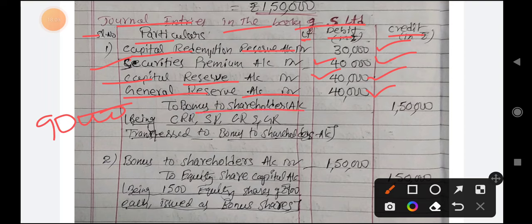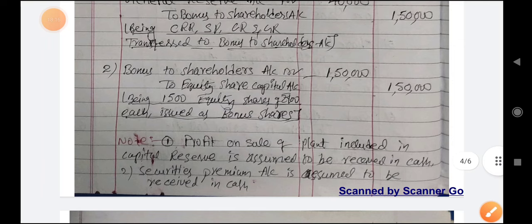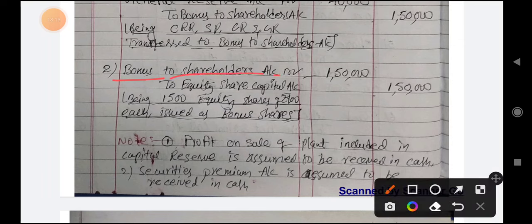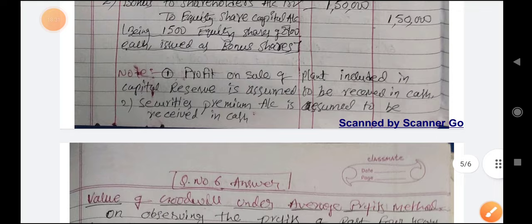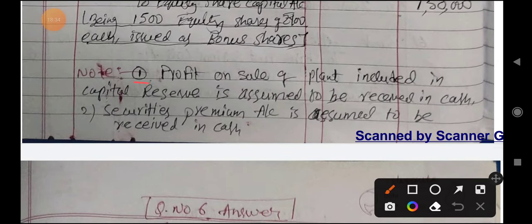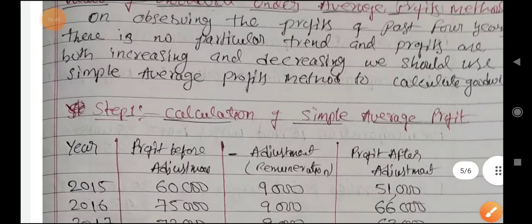To bonus to shareholders account 1,50,000, being CRR, SP, CR, GR transferred to bonus to shareholders. Don't write shortcuts in the exam. Next, bonus to shareholders account debit to equity share capital account 1,50,000, being 1,500 equity shares of rupees 100 each issued as bonus shares. आपके लिए नोट भी बना दिया मैंने यहाँ पे. Note number 1, profit on sale of plant included in capital reserve is assumed to be received in cash. Securities premium account is assumed to be received in cash. ये दो assumption लिख दो आंसर के लिए.